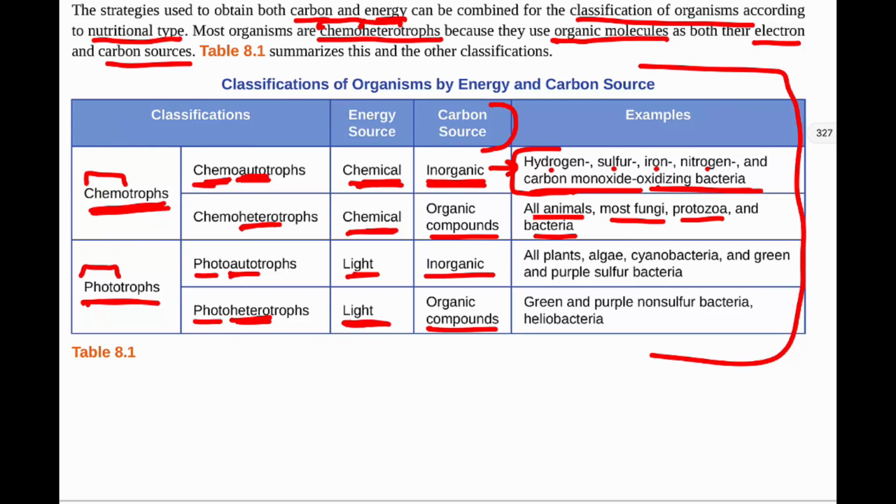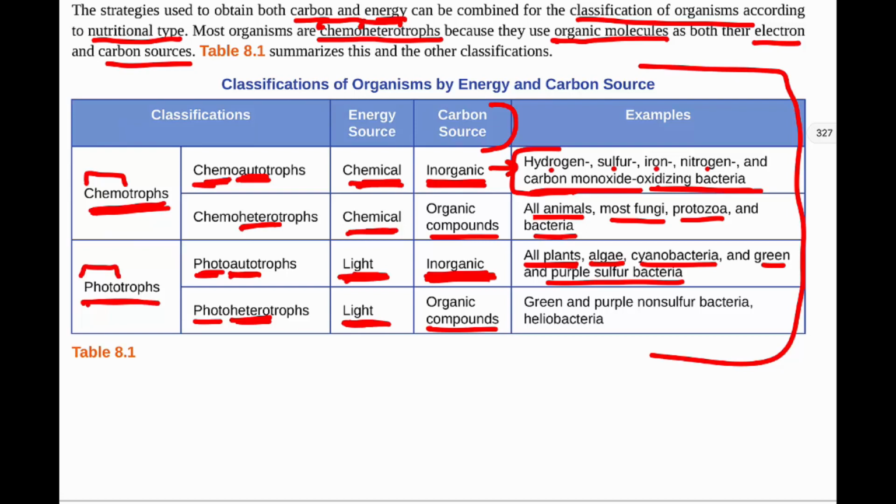So our photoautotrophs would be all plants, right? Because all plants use photons of light from the sun for their energy, and then they use carbon dioxide as their carbon source mainly, which is an inorganic source of carbon. So our photoautotrophs are all plants, algae, cyanobacteria, and green and purple sulfur bacteria. Then we have our photoheterotrophs.